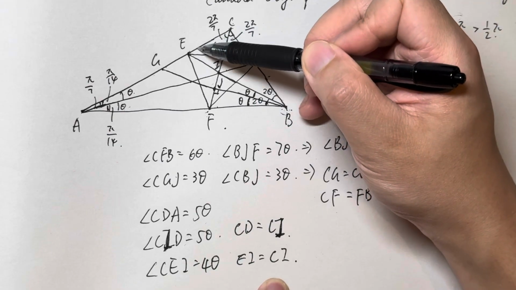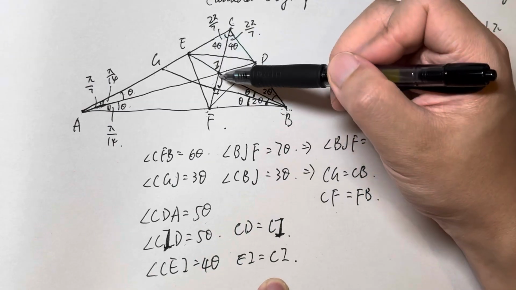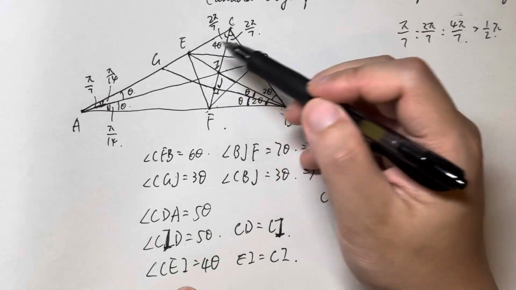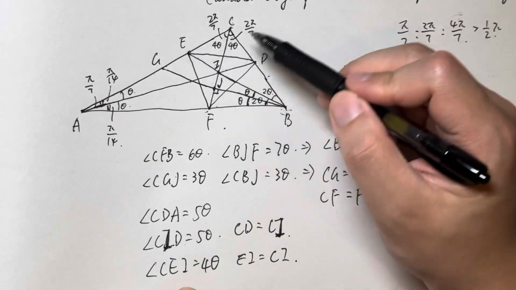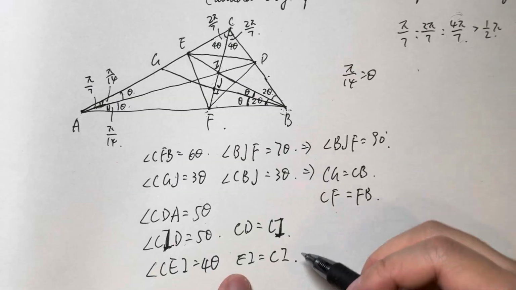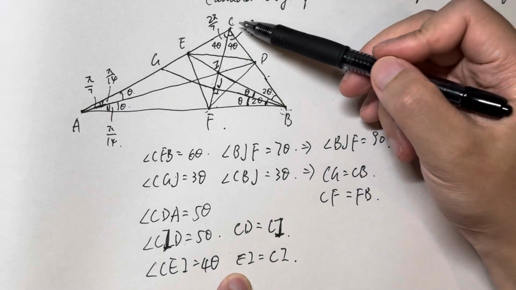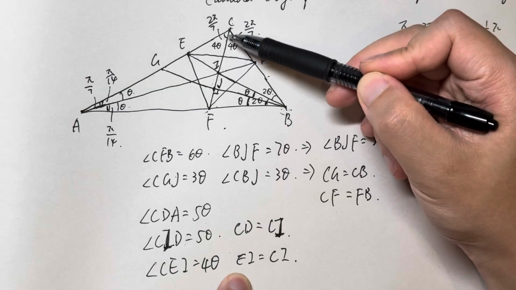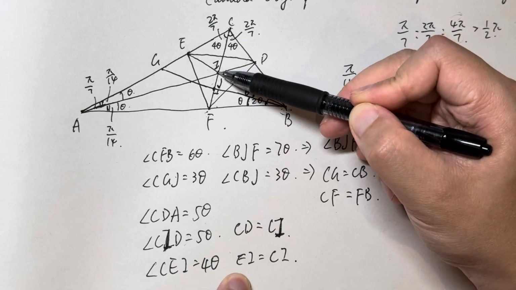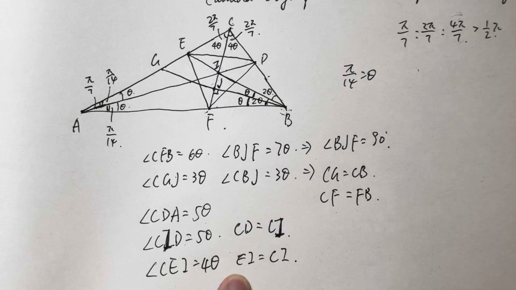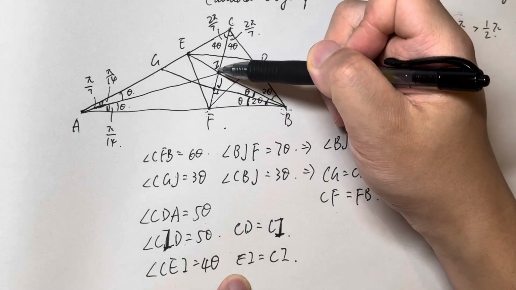That means this angle, the angle CEI, is 4 theta. So this is 4 theta, that means CI equals EI. So we can see here CD equals CI, CI equals EI, right? CI equals EI.